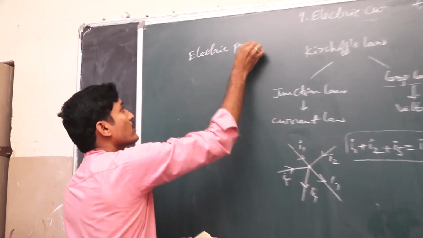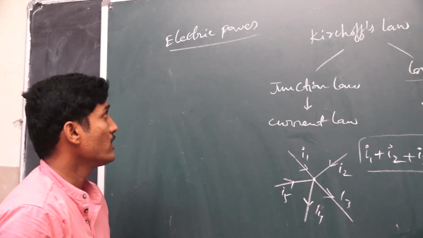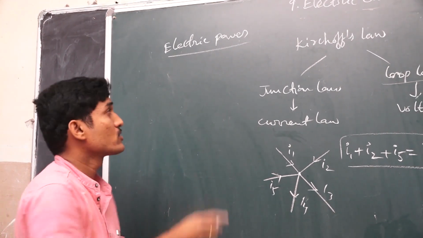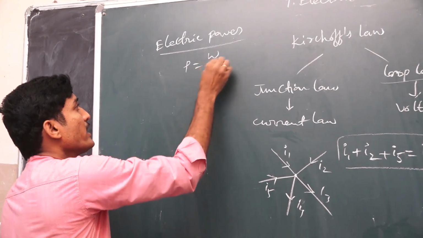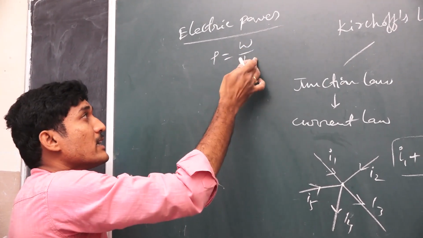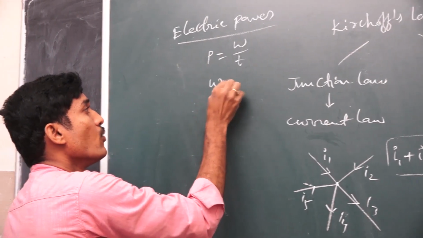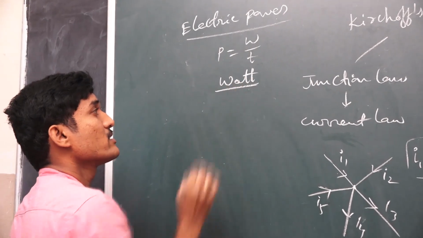Electric power. Generally, power is nothing but the work done per unit time. So power is equal to work by time. Work is measured in joules and time is measured in seconds. Joule per second is the unit of power, and generally power is measured in watts. So the SI unit of power is watt.